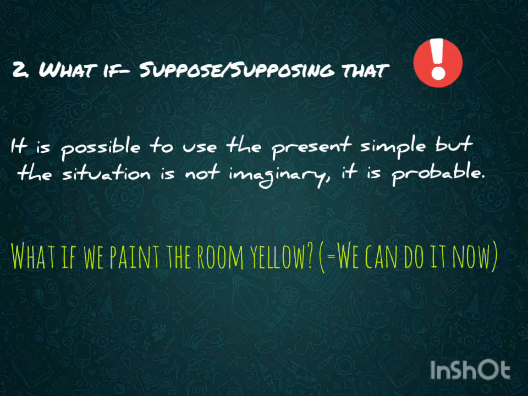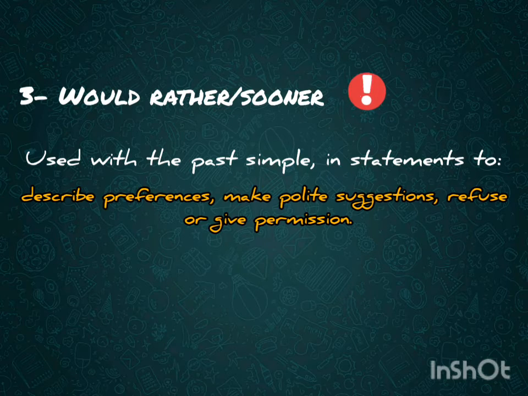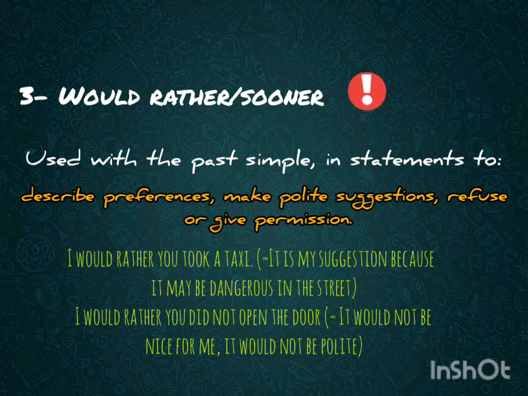Number 3, would rather or would sooner. They are commonly used to speak about preferences and they are followed by the past simple. They describe again preferences or they are a polite way to make a suggestion, to give or to refuse permission. For example, I would rather you took a taxi. It is not safe in the streets, a polite suggestion. I would rather you didn't open the door. It is not polite for me, or that would not be nice. I am trying to be polite.